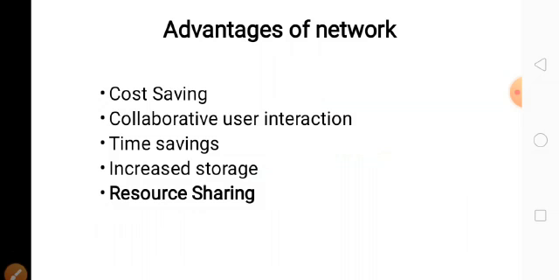That is intranet. Then advantages of the network: cost, time saving, storage. So we can store a number of files. We can share the files. We can send the files. Resources are nothing but files or documents in any format, maybe image format, audio format, video format. So a file in any format can be sent to any other person through the network. The time saving, cost saving. If we save the time, definitely we can save the cost. How? Because if we go to the bank, we need a vehicle. We need to spend the time.